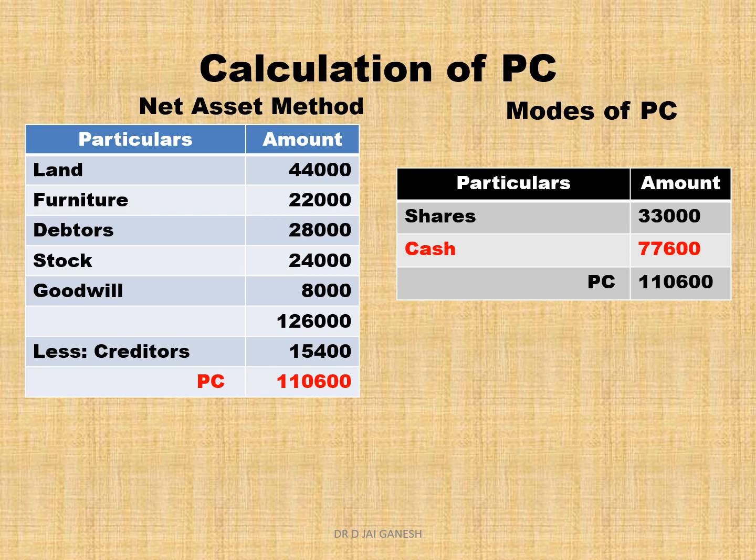Out of 1,10,600, 33,000 is paid in the form of shares. The remaining 77,600 rupees is paid in cash. Out of 1,10,600, 33,000 is paid in the form of shares. Balance is paid in the form of cash. That's 77,600. Now let us prepare this realization account.